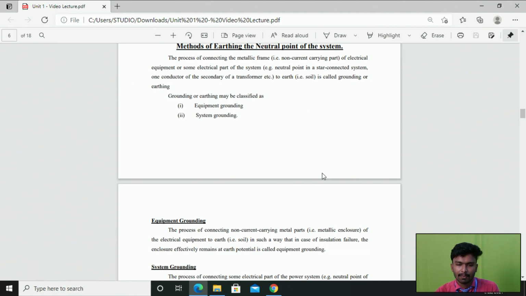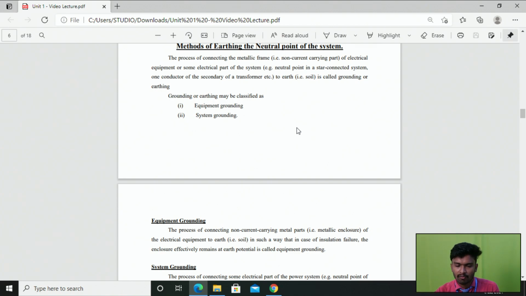Right. So earthing is the process of connecting the metallic frame, that is, the non-current carrying part of your electrical equipment, or some electrical part of the system. The electrical part of the system means, for example, the conducting part, such as the neutral point in a star connected system. That neutral point is conducting, but the metallic frame, which is nothing but the outer cover of your machine, does not conduct. Whenever a fault occurs, at that time there may be a chance for that metallic frame to conduct, but actually the metallic frame is a non-current carrying part.